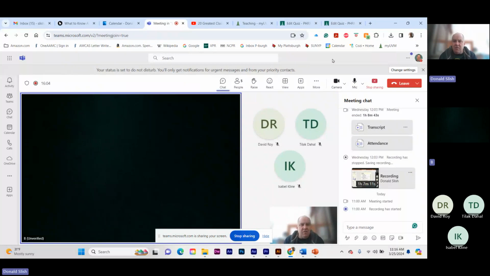Could you share the figure, or add it to Brightspace, so we could practice labeling? Sure, absolutely. I'll do that.